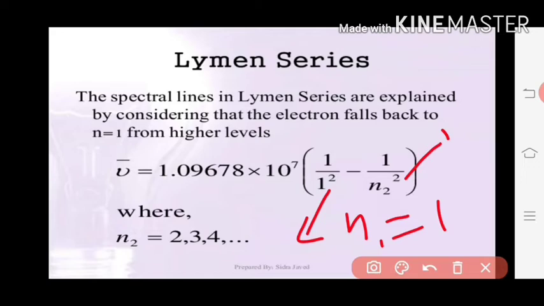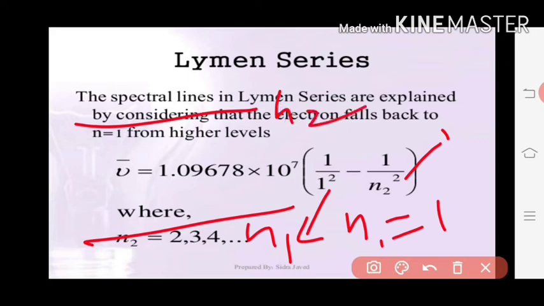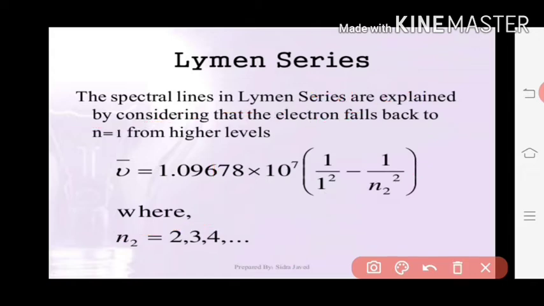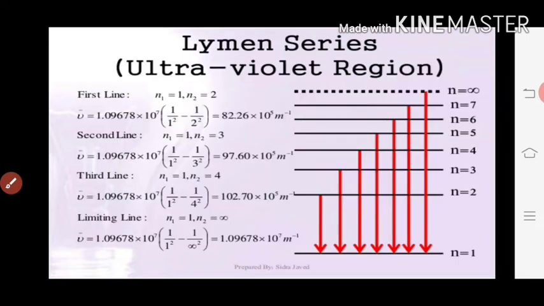The n value increases as the electron is in a higher state. This will be n1, this is n2. When the electron jumps from the higher state to the lower state, that is n is equal to 2 to 1, it will give a series. That series is called the Lyman series. Here you can see n1 is equal to 1 and n2 is equal to 2.